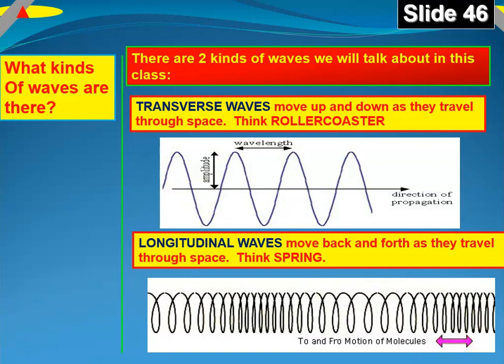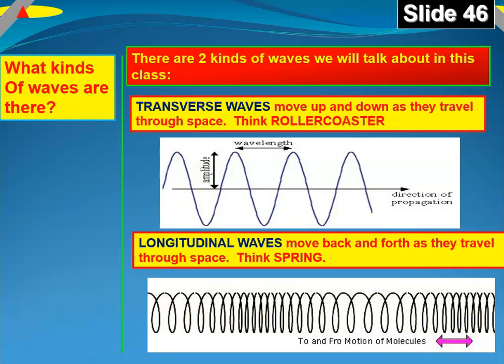So, what kinds of waves are there? There are two kinds of waves we will talk about in this class. Transverse waves move up and down as they travel through space. So think of a roller coaster. There you see an image of a transverse wave as it's traveling through space, and this wave would be traveling to the right. It's moving in an up and down, up and down fashion, kind of like a roller coaster. It really does move like that. It's not just a graphical image of it. It's actually how it travels through space.